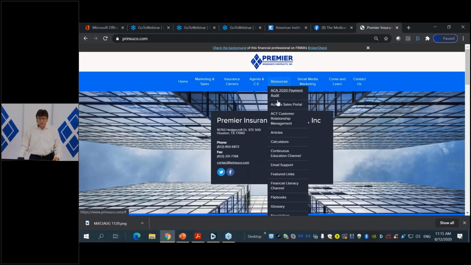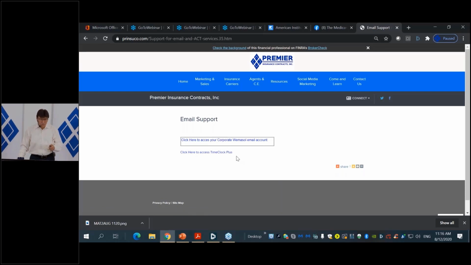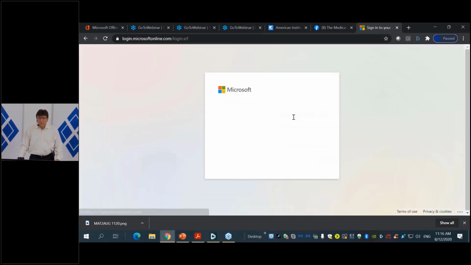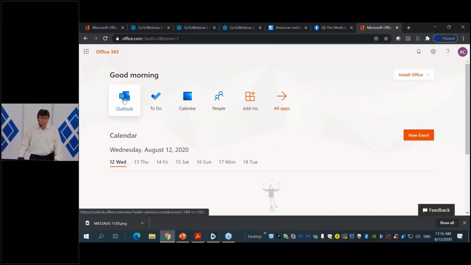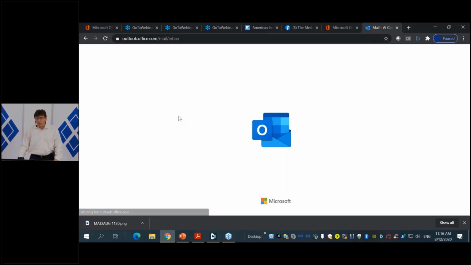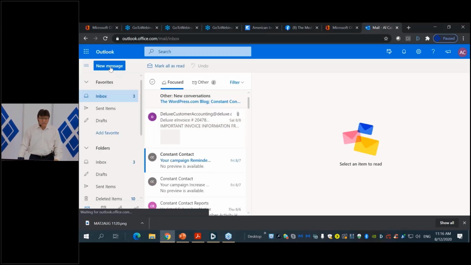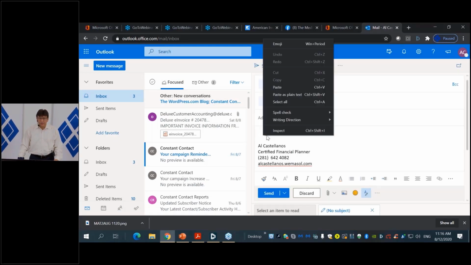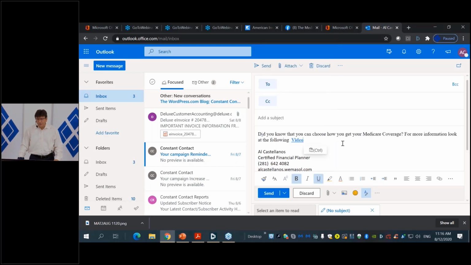So you go here to resources, you go to email support here. You click here, where it says click here to access your WebMasol email account. So I click there, and this is through GoDaddy. I'm going to log into my email account. That's my email account with GoDaddy through us. So there I am inside my email account. I'm going to go here to Outlook, and I'm going to just copy and paste. I'm going to create a new message and paste it. So there is the message right there. I'm going to add a subject. I'm going to say Medicare Preventive Services.